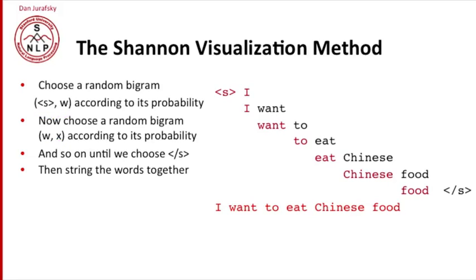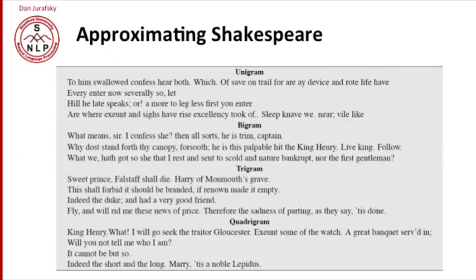So for example, here's a language model trained on Shakespeare and generating random sentences. Here are some unigram sentences. Every enter now, severally so let. Hill he late speaks, or. Not very good sentences. How about our bigrams? Why does stand forth thy canopy, forsooth? He is this palpable hit, the King Henry. Live king, follow. Oh, this is better. This is beginning to sound like Shakespeare.